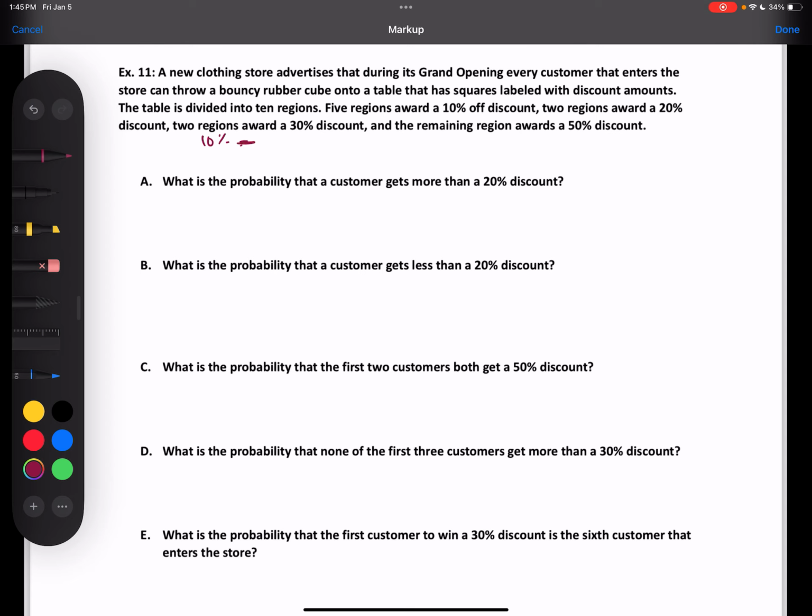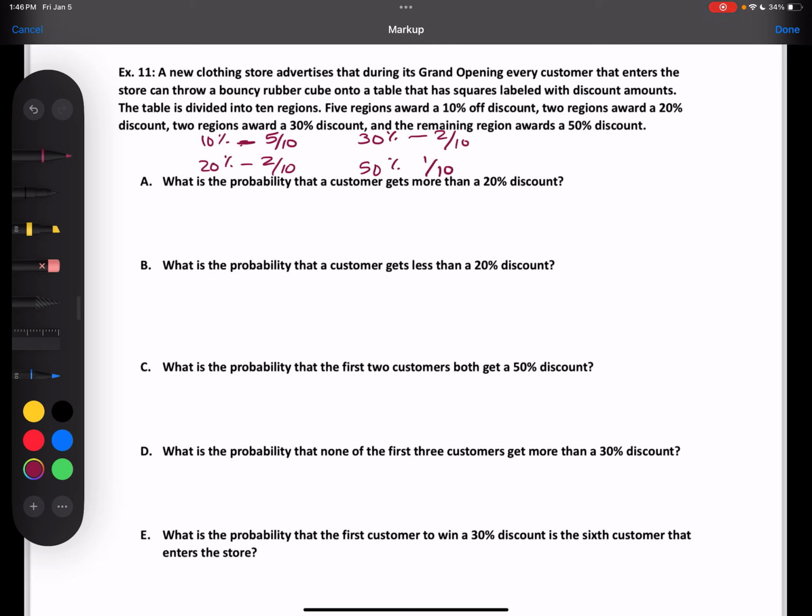So I'm just going to write 5 out of 10 so that everything is consistent. 20%, there are 2 regions for that, so it's 2 out of 10. 30%, also 2 regions, so that's 2 out of 10. And 50% is 1 out of 10. So that way, I just have that going forward. And yes, I could reduce them, but this way I keep the common denominator so that if I don't convert them to decimals, it just makes it easier when you actually are plugging them in. But if you want to make them decimals to begin with, you can do that as well.